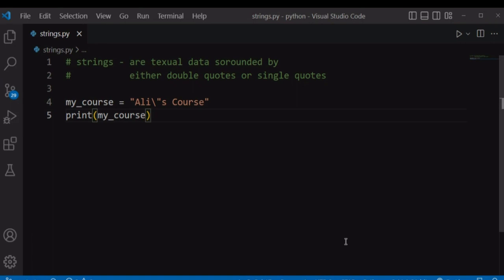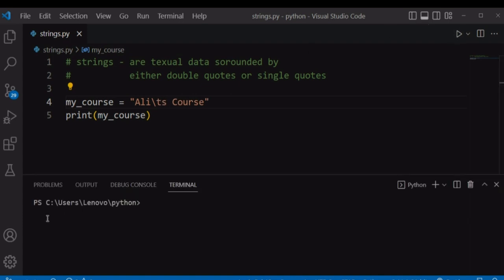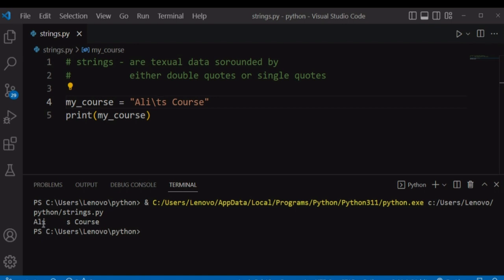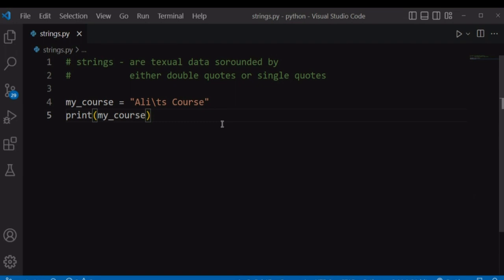We also have other escape characters that we can use in our string. For example, let's say if you want to print a tab within our string, we'll have to use backslash followed by T, which stands for tab. And that will print tab within our string right there. We can also print a new line within our string by using \n.